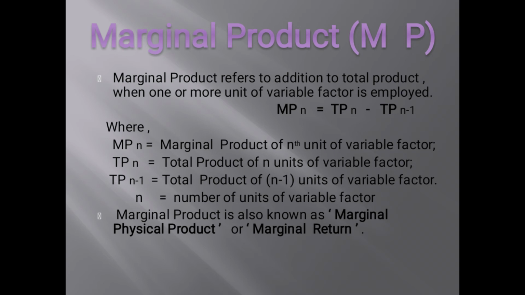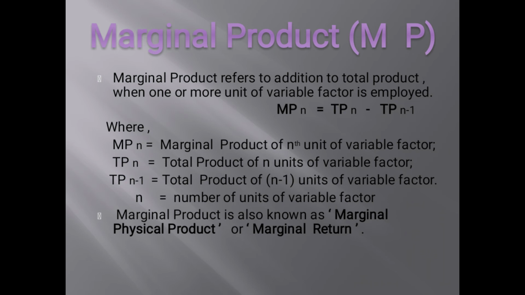When one or more units of a variable factor are employed, numerically we can calculate the marginal product of the nth unit from the total product: MPn equals TPn minus TPn-1. So MPn is the marginal product of the nth unit of variable factor, TPn is the total product of n units of variable factor, and TPn-1 is the total product of n minus 1 units of variable factor. And n is the number of units of variable factor employed.